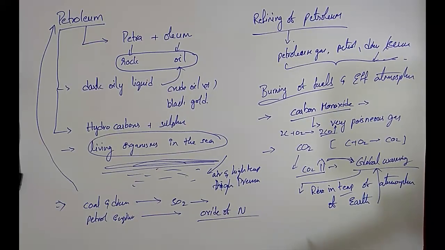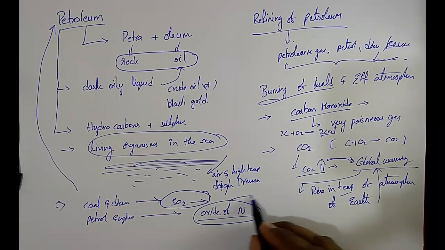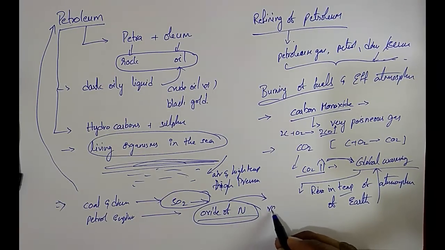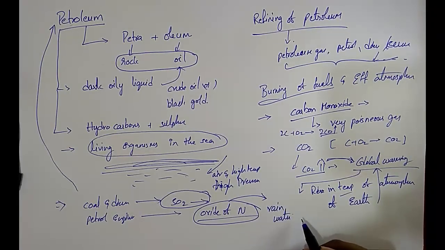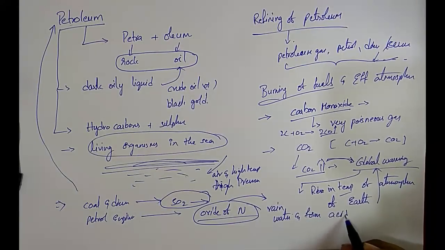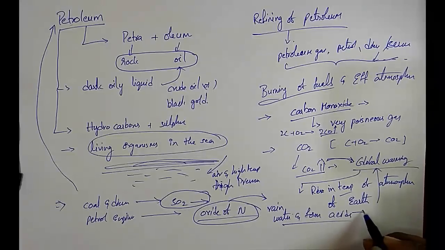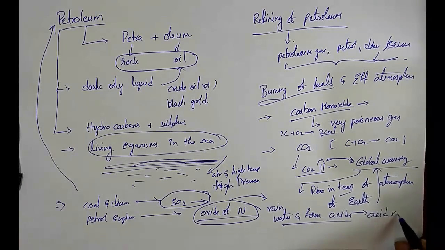These oxides of sulfur and oxides of nitrogen dissolve in rainwater and form acids. Such rain is called acid rain.